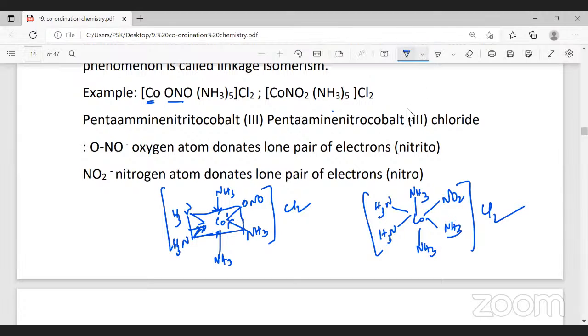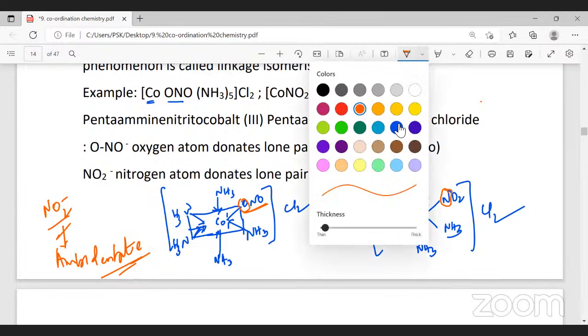Now just observe here. In this case, this ligand is bonded through oxygen. For both, the molecular formula is same. Both contain 1 cobalt, 5 ammonia, 2 chlorine, and 1 NO2. But here it is bonded through oxygen, and here it is bonded through nitrogen. So this is an example of an ambidentate ligand. Whenever ambidentate ligands are involved, the isomerism formed is called linkage isomerism.